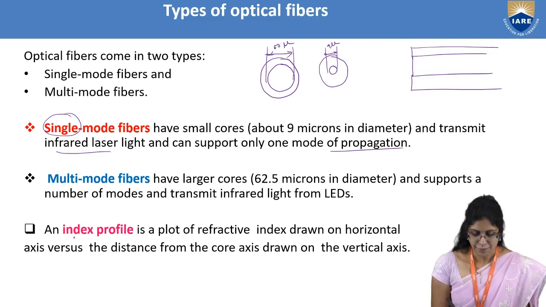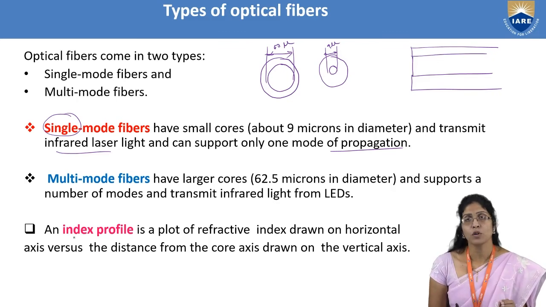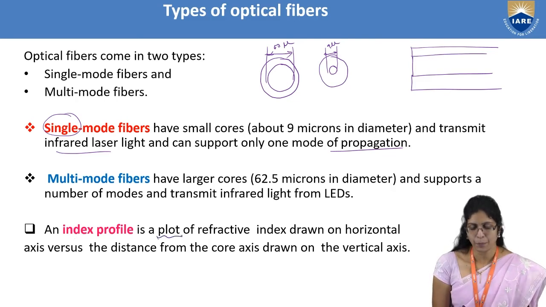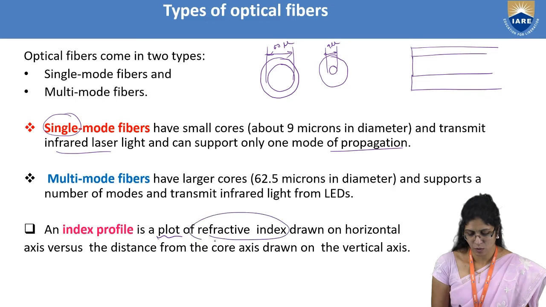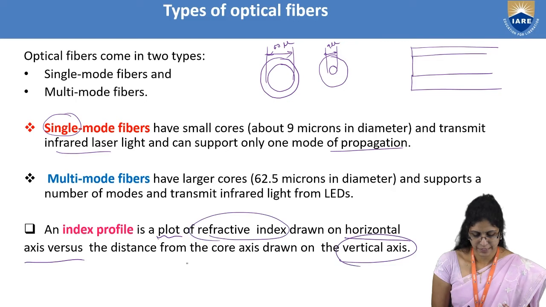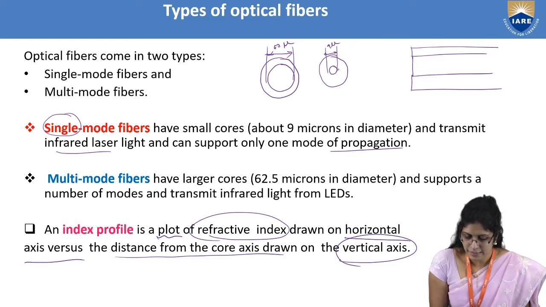So the refractive index profile is the thing you have to understand to see the working of the single mode and multi-mode fibers. So what is a refractive index profile? It's just like a graph, where you take the refractive index along the horizontal axis, and along the vertical axis, the distance from the core.